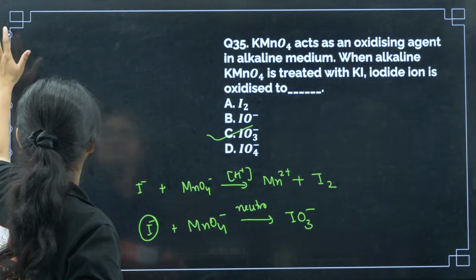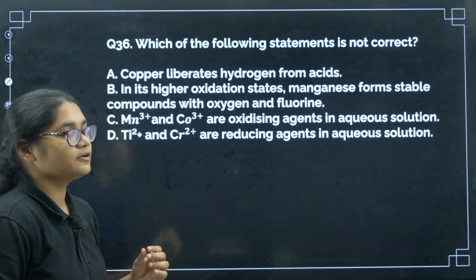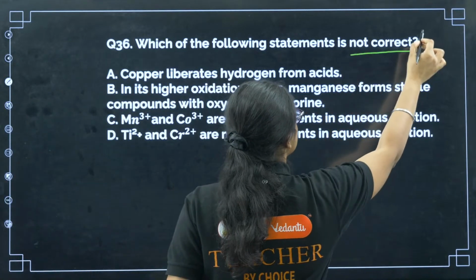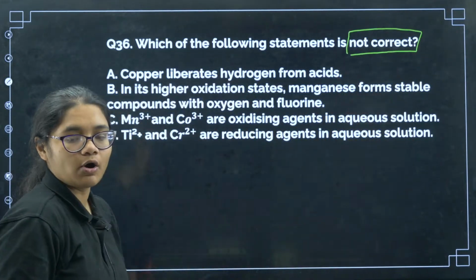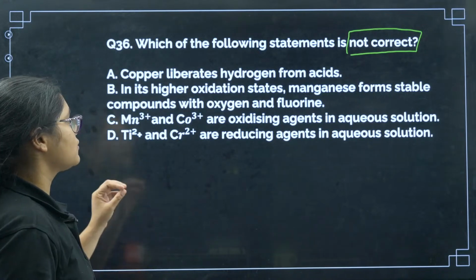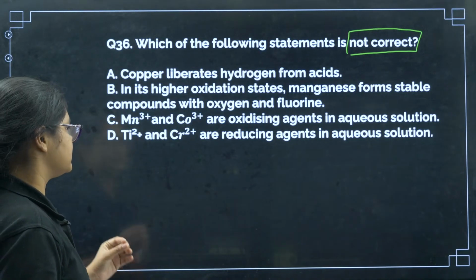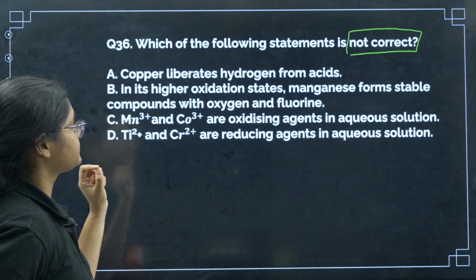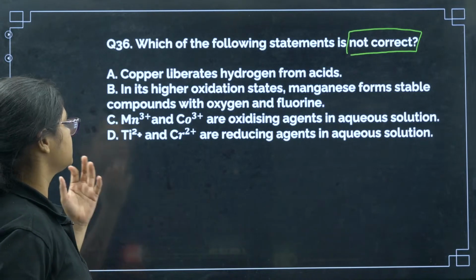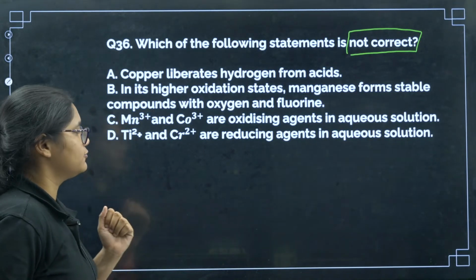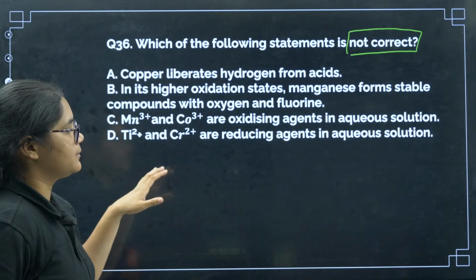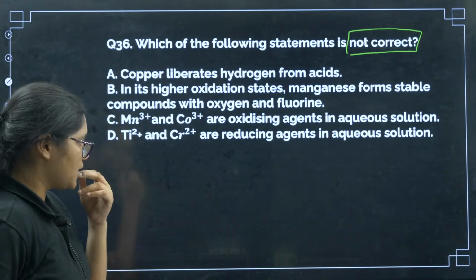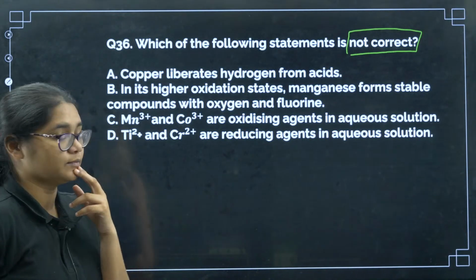Okay. Next, question number 36. Which of the following statements is not correct? Okay, be very careful in these type of questions. You always have to find the not correct or correct statement. The first one, copper liberates hydrogen from acid. Second one, in its higher oxidation state, manganese forms stable compounds with oxygen and fluorine. Mn3 plus and Co3 plus are oxidizing agents in aqueous solution. Ti2 plus and Cr2 plus are reducing agents in aqueous solution.